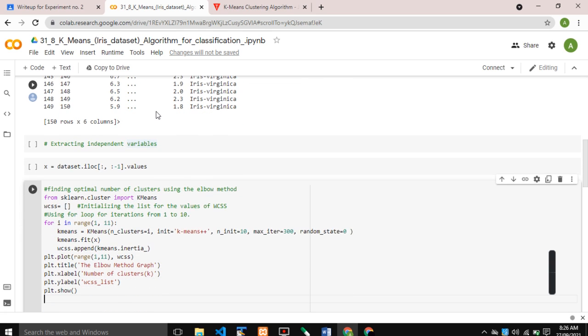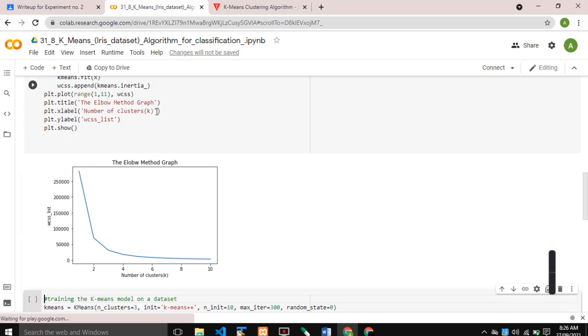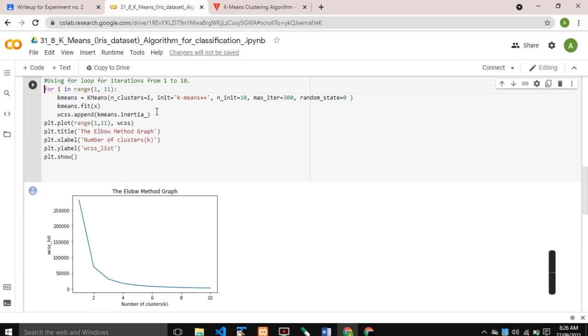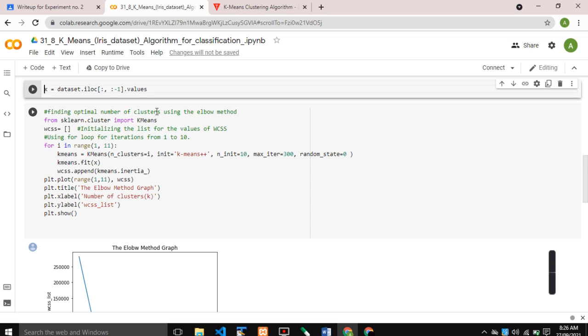Next, finding the optimal number of clusters using the elbow method. Initialize the list for the WCSS values. WCSS is the sum of squared distances between each point and the centroid of its cluster. Next, initialize a loop with iteration from 1 to 11, for i in range(1, 11), and fit K-means on X.